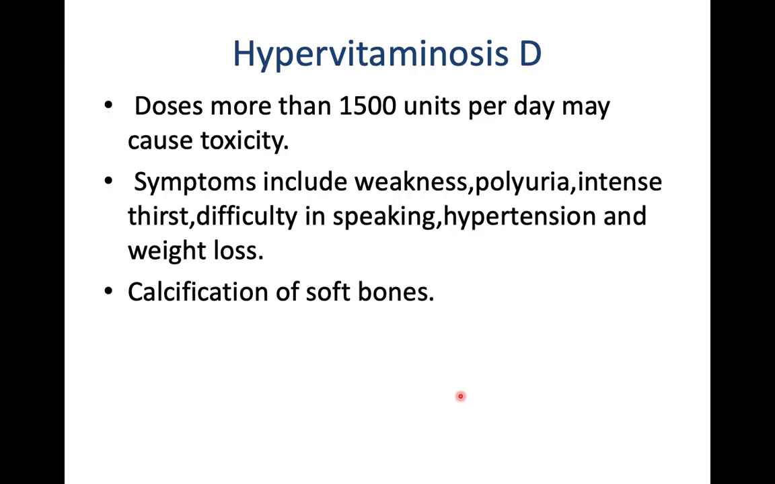And the last thing is hypervitaminosis. That is not of much importance, but it can be seen with excess medication of vitamin D or excess exposure to vitamin D related food. Here the toxicity will be mainly due to high calcium levels, and the symptoms will include weakness, increased urination, increased thirst or hypertension, and weight loss, etc. These are a few things which are also findings of hypercalcemia, and the features are mainly due to increased levels of calcium and phosphate in the blood.